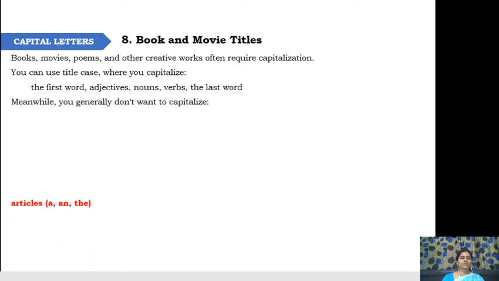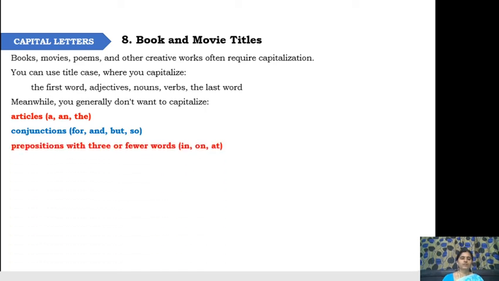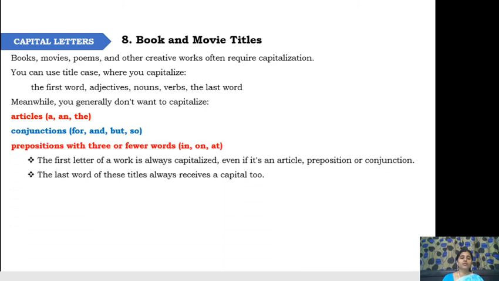Meanwhile, you generally do not want to capitalize articles. If you get any articles in the title, there is no need of capitalizing them. If you get conjunctions, there is no need of capitalizing them. If you get prepositions, there is no need of capitalizing them, particularly if they are three-letter or two-letter words. If it is longer than that, then you can capitalize them. The first word of a title is always capitalized, even if it's an article, preposition, or conjunction. As I told you, the first word has to be capitalized, the last word has to be capitalized, and in between, adjectives, nouns, and verbs have to be capitalized.